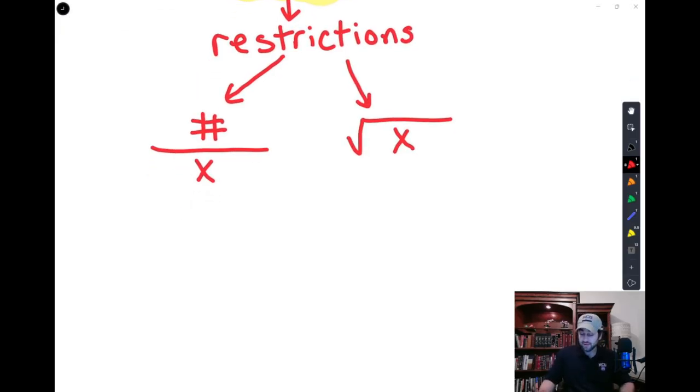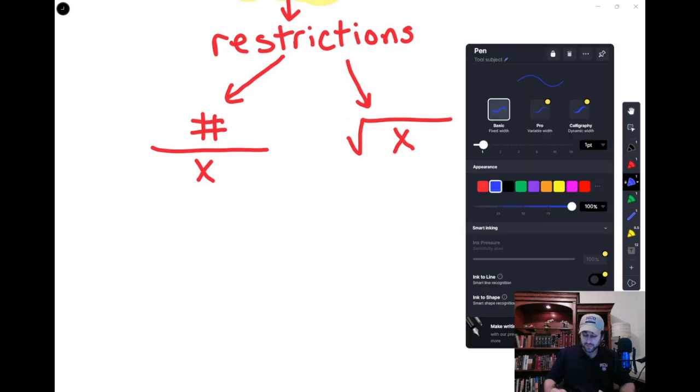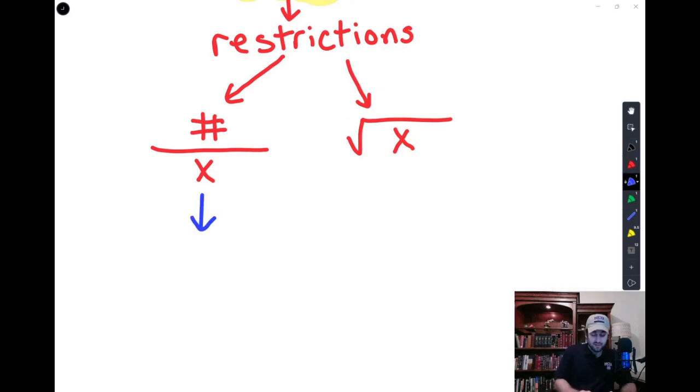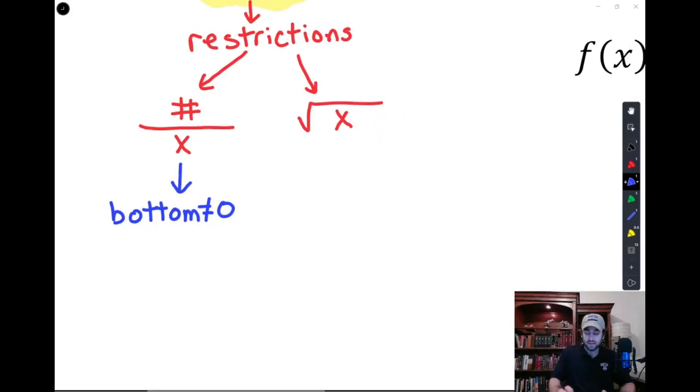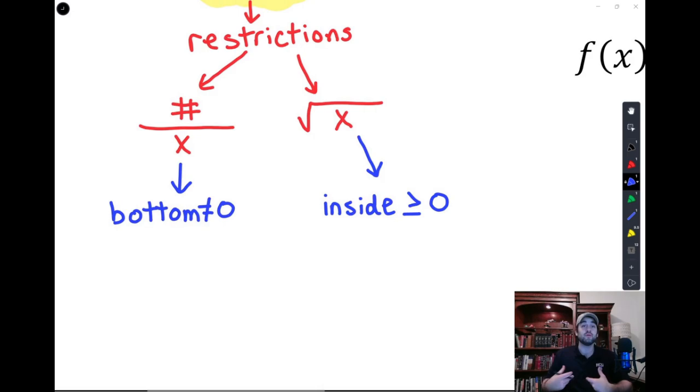And why are these restrictive? Well, because if you take the first one, the bottom, also known as the denominator, cannot be 0. If there's an X on the bottom, that entire denominator cannot be 0. That would be bad. And then if you have a square root, the inside has to be greater than or equal to 0. It cannot be negative. Otherwise, we'd be in the imaginary numbers, and it wouldn't be a real solution.